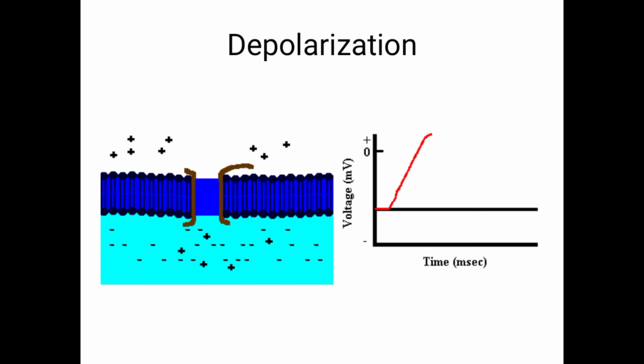You can see here, the sodium channels are opened, so more positive ions are going inside the cell. Minus 70 millivolts is going towards the positive side. So you will get the curve like this.